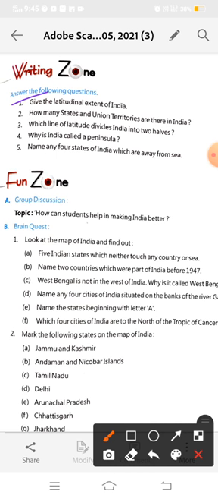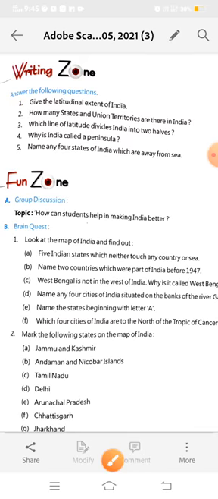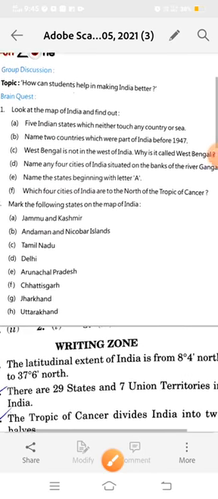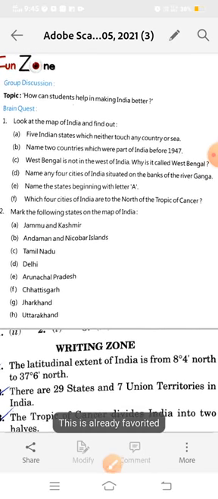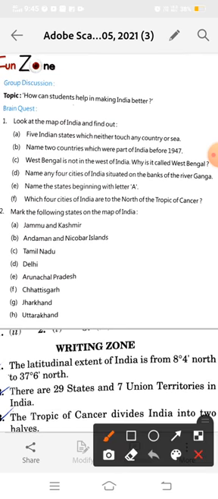The answer is, the latitudinal extent of India is from 8 degree 4 north to 37 degree 6 north.